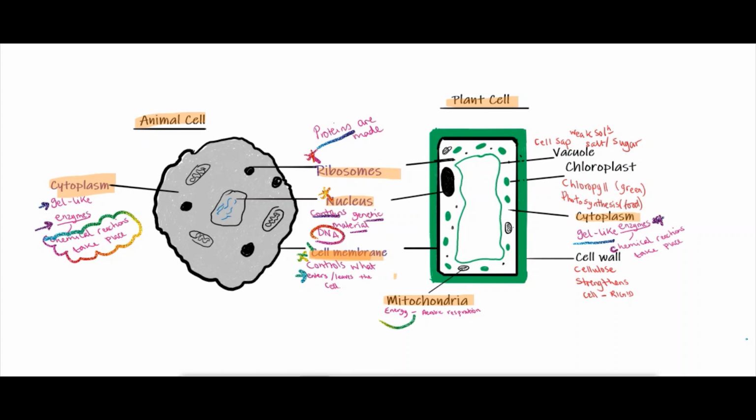Mitochondria, remember, is to do with energy and respiration. Tip for today is that mitochondria is to do with aerobic respiration, and when we think of aerobic, we should think of oxygen.